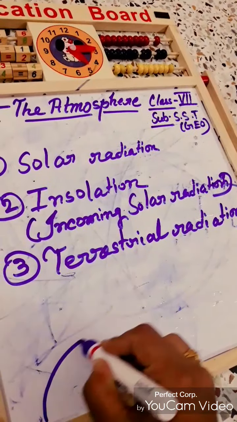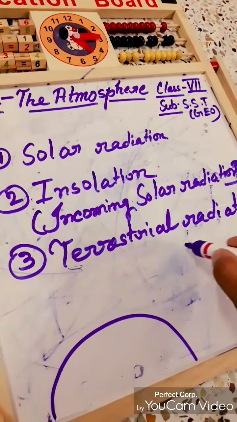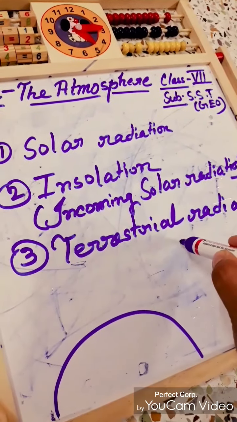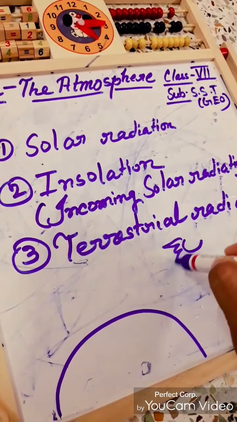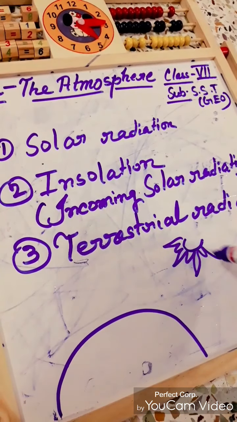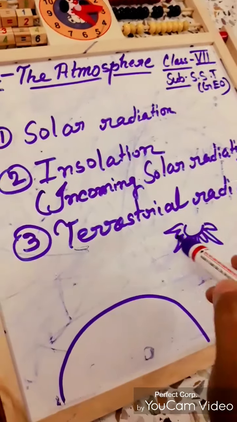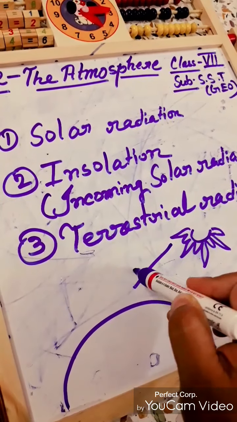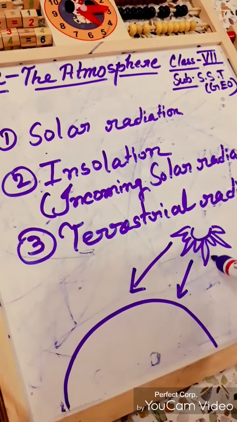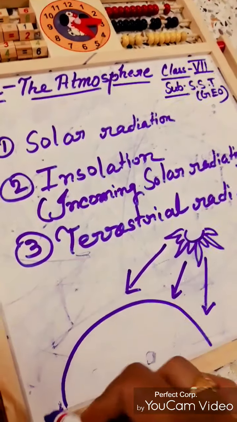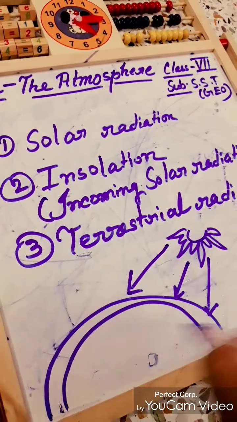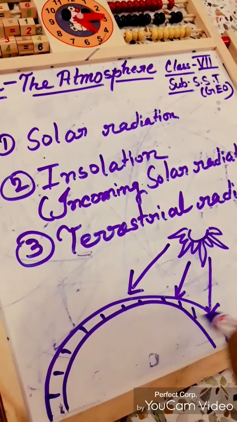Suppose this is our earth, and in this universe, suppose there is a sun. When the energy comes out from the sun, it is trapped by our earth, right?